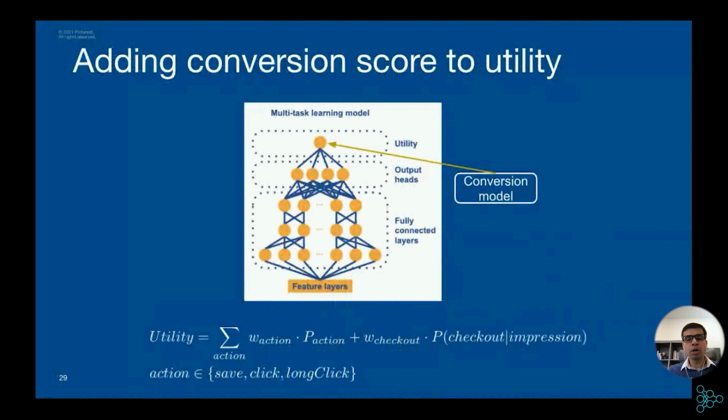We can add the term, the probability of checkout given impression, with a weight in the utility layer and compute the final score of the item. And we hand-tune these weights using experiments.